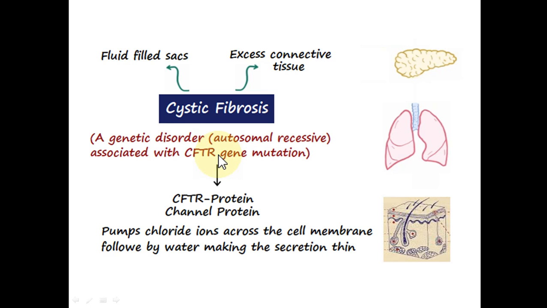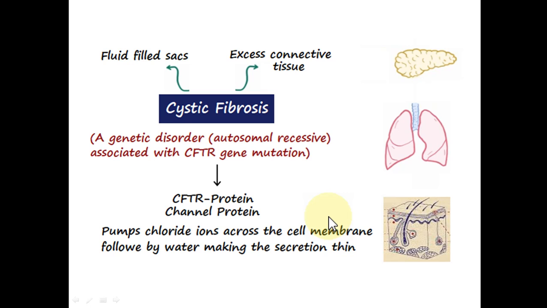So what is the CFTR gene and what is its function? The CFTR gene encodes the protein known as the CFTR protein, cystic fibrosis transmembrane conductance regulator protein. And this CFTR protein is a channel protein. This channel protein in the cell membrane pumps chloride ions across the cell membrane. Automatically, when the chloride ions are pumped across the cell membrane, they are followed by sodium and water.